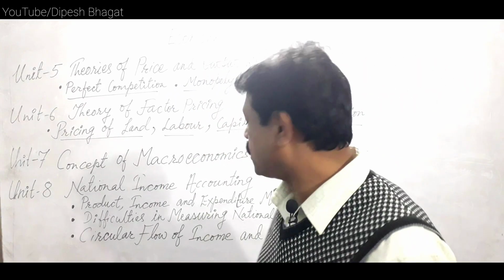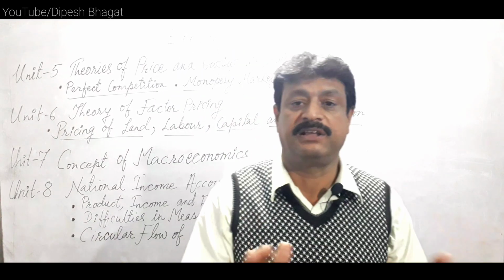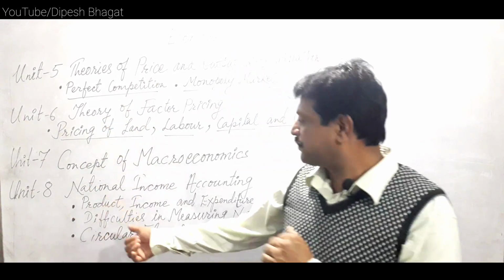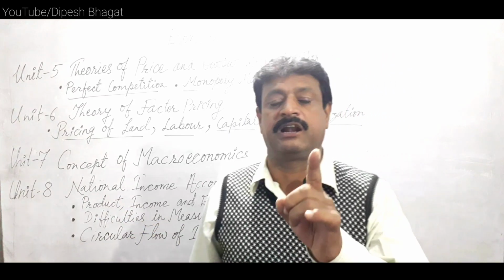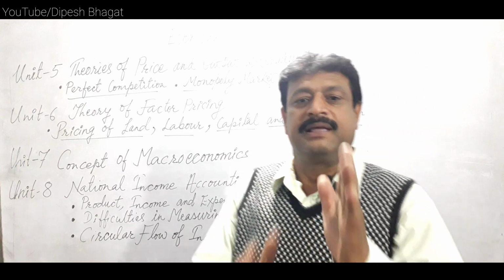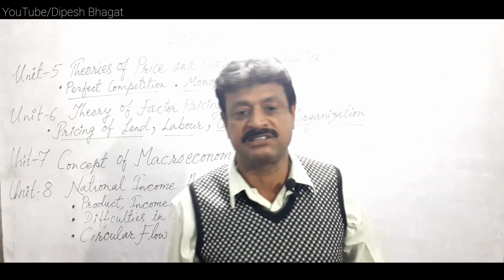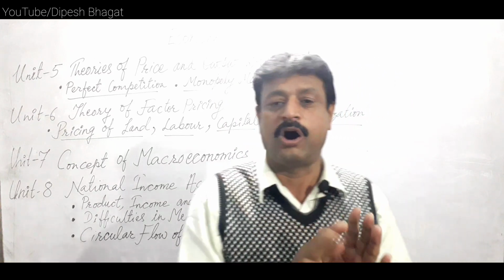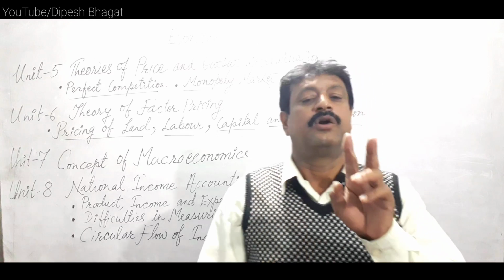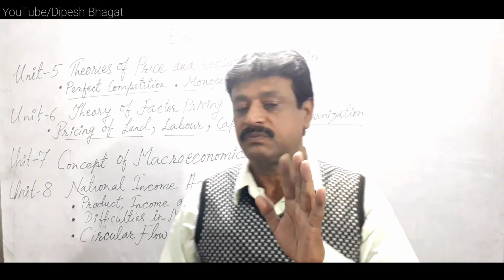Now, finally, circular flow of income and expenditure. Circular flow of income and expenditure also holds 5 marks. But among these topics, difficulties in accounting national income is the most important topic, and circular flow of income follows difficulties in measuring national income. Under the circular flow of income and expenditure, we will study the 2-sector and the 3-sector economic models.